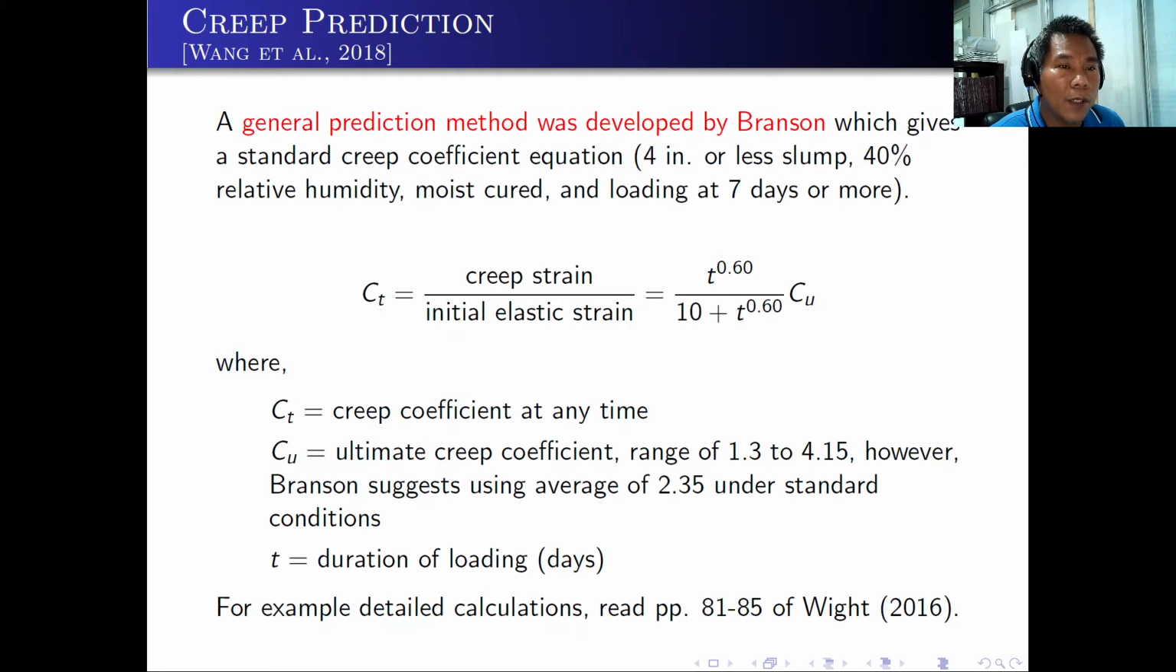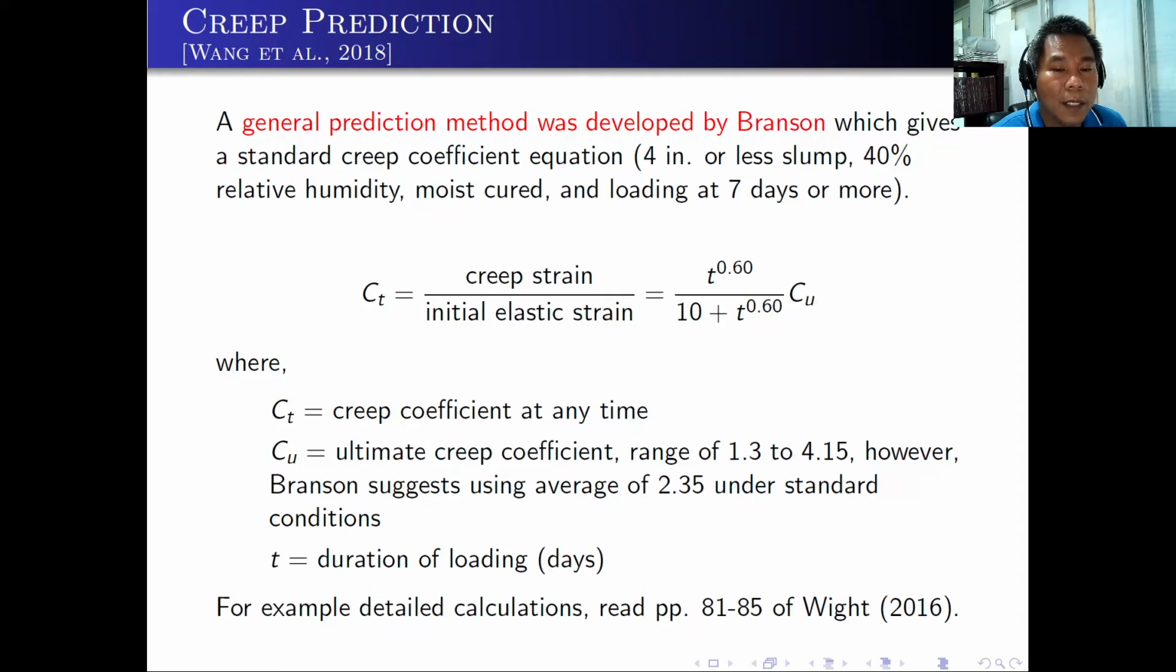So Branson made a general prediction method which gives a standard creep coefficient equation for 4 inch or less slump, 40% relative humidity, moist cured, loading at 7 days or more. So here is the general prediction method developed by Branson. C sub t, which is the creep strain over the initial elastic strain, is equal to t to the power 0.6 over 10 plus t to the power 0.6, times C sub u.